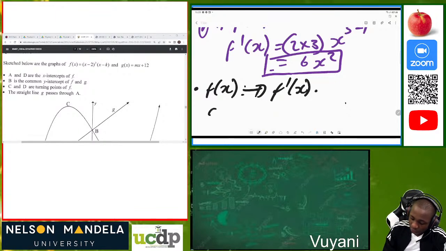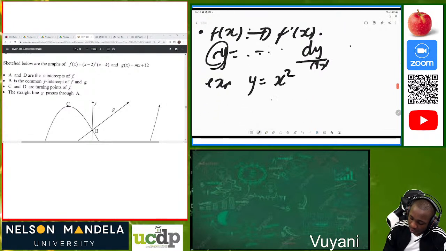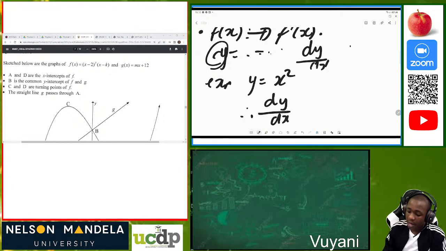If they give you y is equal to something, your answer must be dy over dx, representing that you are differentiating y in terms of x. For example, if you are given y is equal to x squared, your answer must be dy over dx. When you differentiate, dy over dx will be equal to 2x to the power 1.